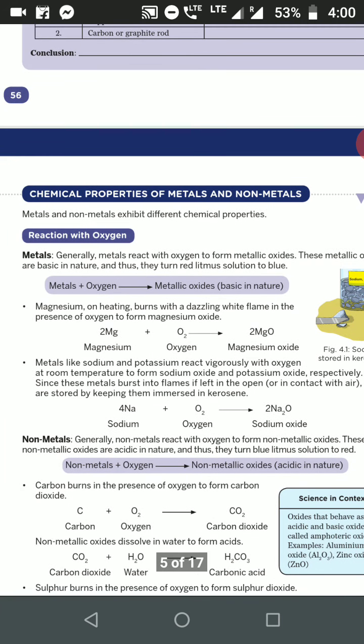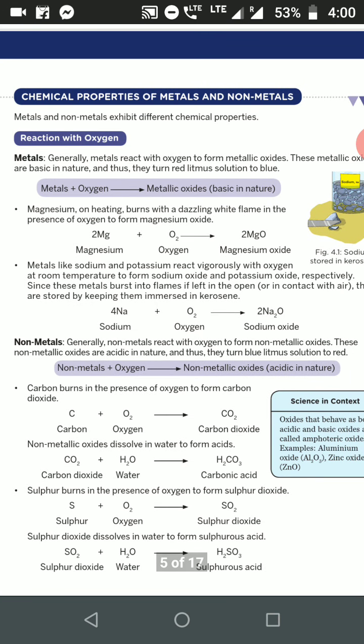Okay, next, moving to the chemical properties of metals and non-metals. This is an important topic, chemical properties of metals and non-metals. Reaction with oxygen. Most of the metals react with the oxygen.